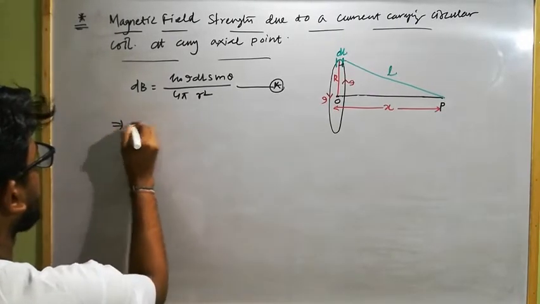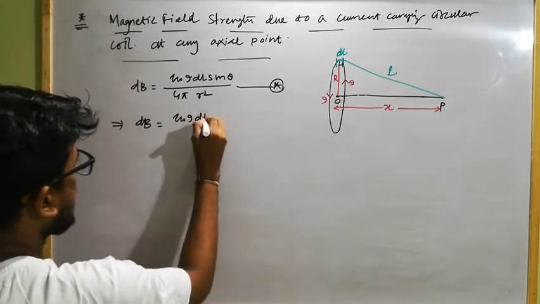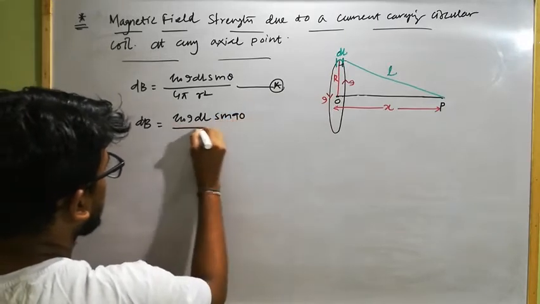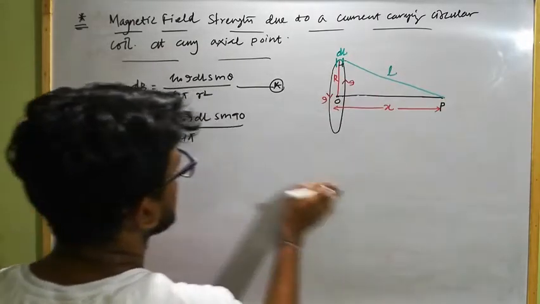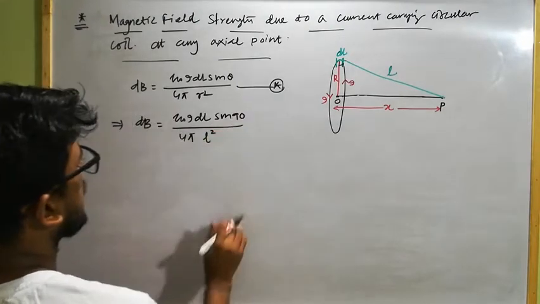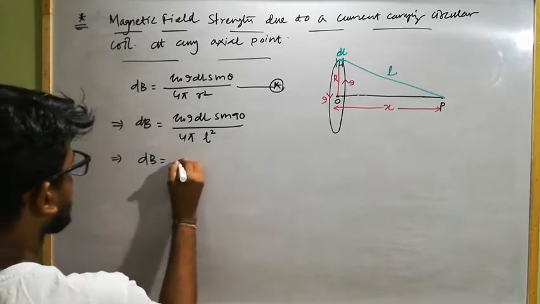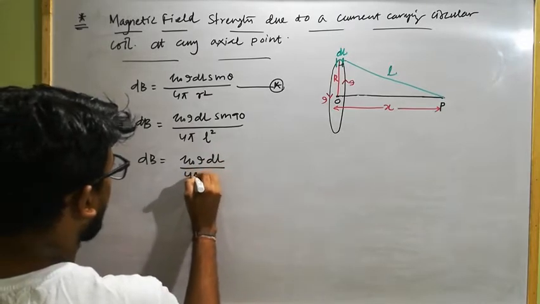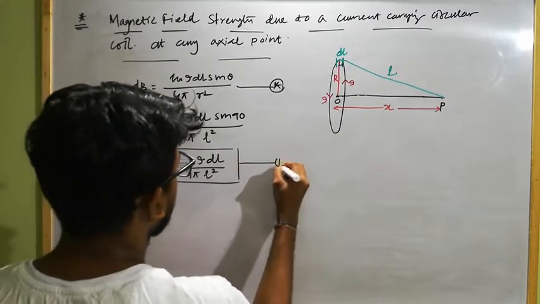This implies for this case the dB will be how much? Mu naught I dl, theta will be for this case how much? Sin 90 divided by 4 pi. So this length is how much? L. So it will become L square. And sin 90 will be how much? 1. So this implies dB will become how much? Mu naught I dl divided by 4 pi L square. Okay, let it be question 1.